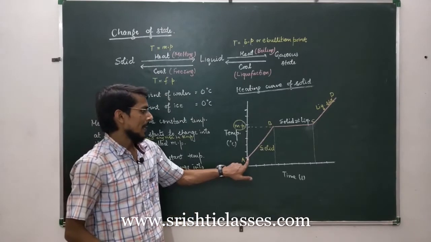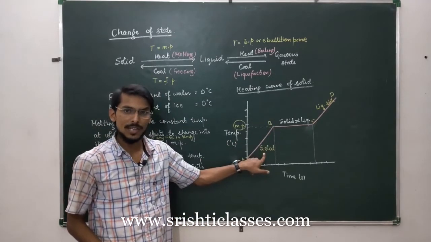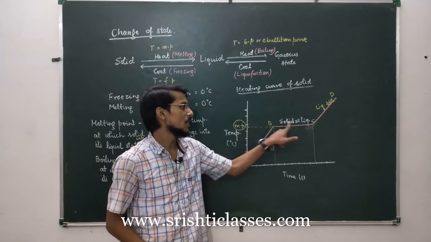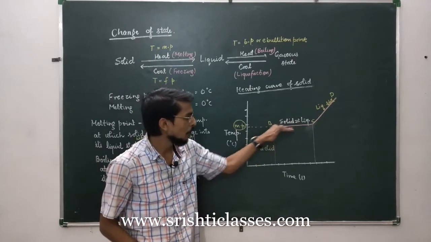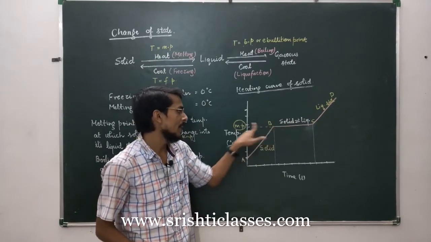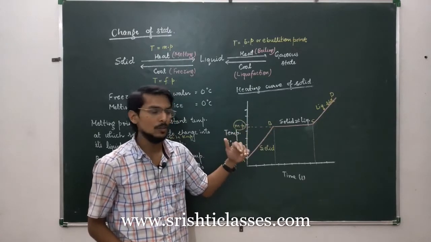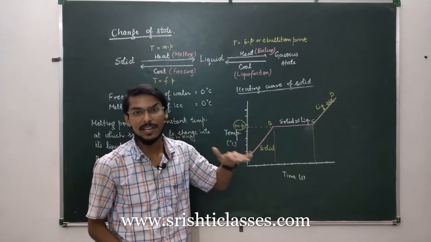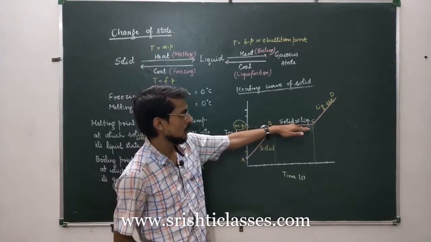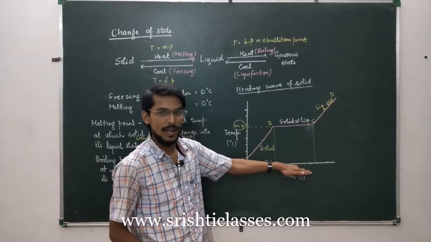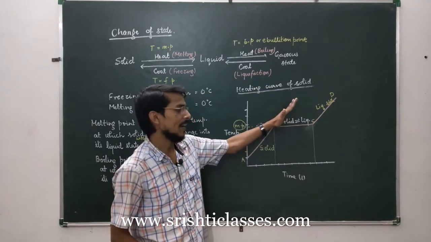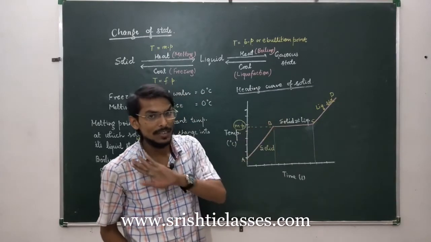So we have AB representing solid state, BC representing solid-liquid equilibrium with no rise in temperature. B is the melting point. It means it is the temperature at which solid starts to change into liquid without any rise in temperature. You can see this portion BC is parallel to the x-axis. It is not inclined. It means the temperature is not increasing.